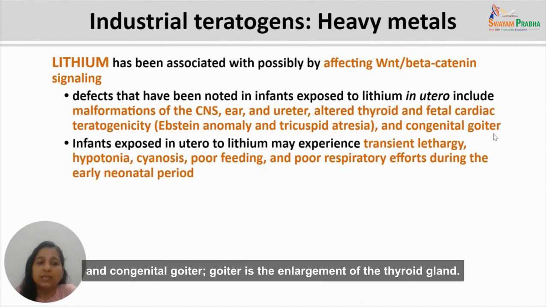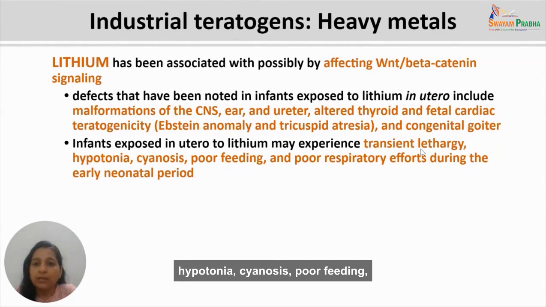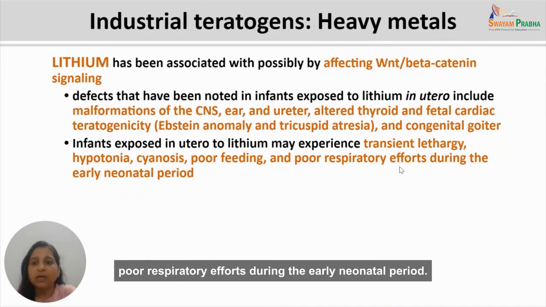Goiter, as you see, is the enlargement of the thyroid gland. Infants exposed in utero to lithium may experience transient lethargy, hypotonia, cyanosis, poor feeding, and poor respiratory efforts during the early neonatal period.